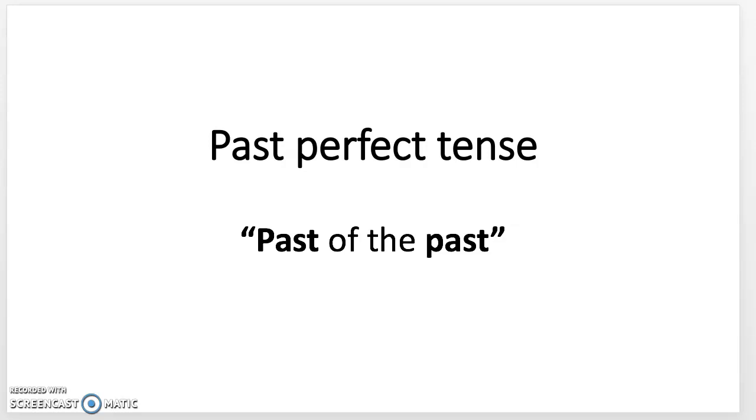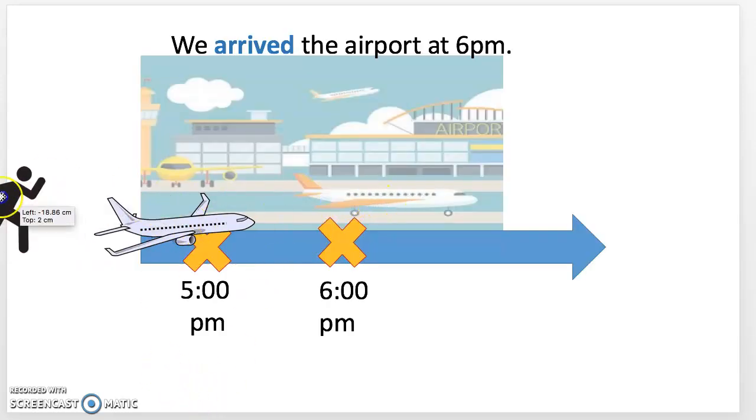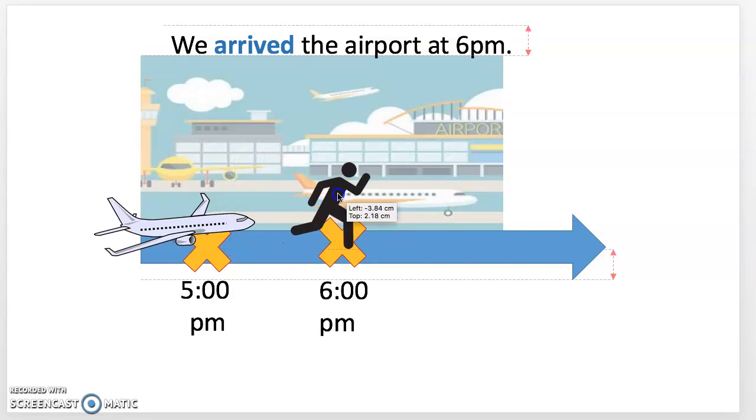Past perfect tense is the past of the past. Now, what does that mean? It means that an incident that has happened before the past. Now let me illustrate this with an example. So, wow, we are being really late. We arrived at the airport at 6 p.m. So this is past tense, which we use very often in our daily lives. So this is when we arrived at the airport. This is something that happened before.